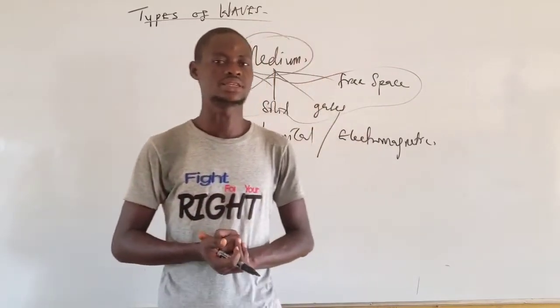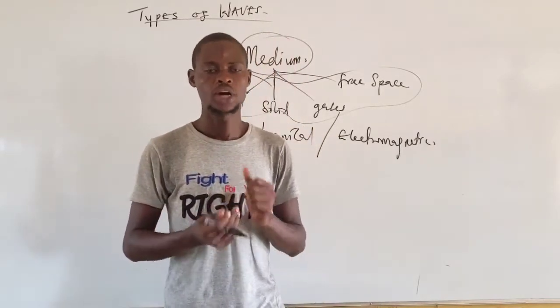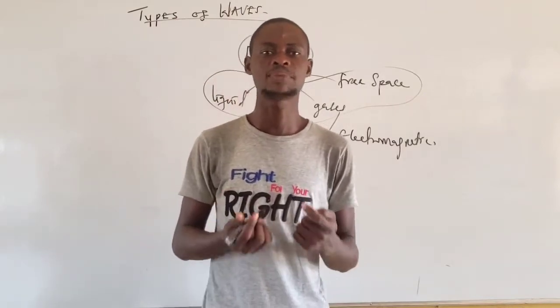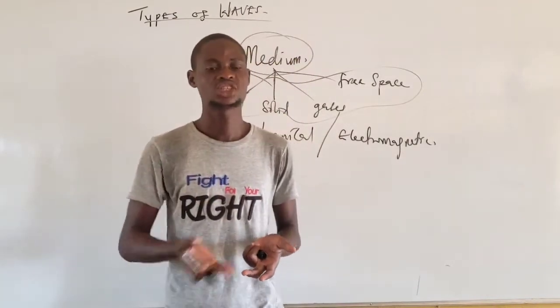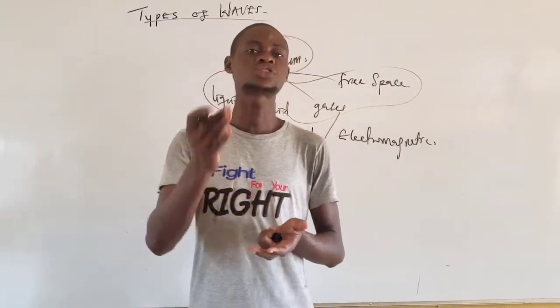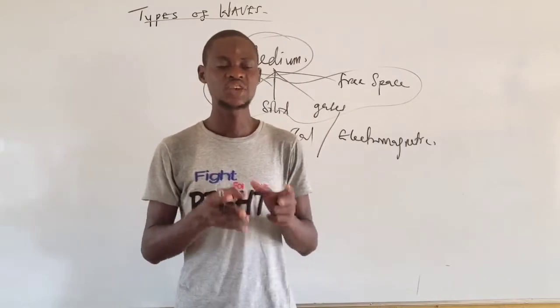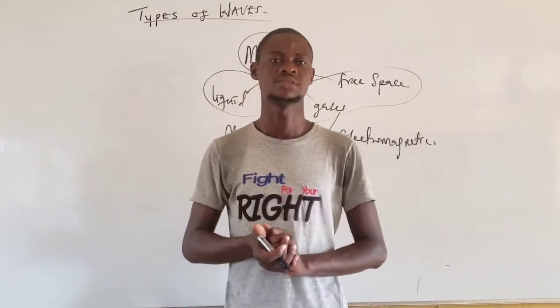You see, a medium that can be used to transmit wave or to propagate wave must have this characteristic. Number one, it must be elastic in nature. What do you mean by elasticity? As you have to know, in physics, elasticity simply means the ability of a substance to change its shape and size and to return back to its initial shape and size after the effect of force or other material has been removed from it.